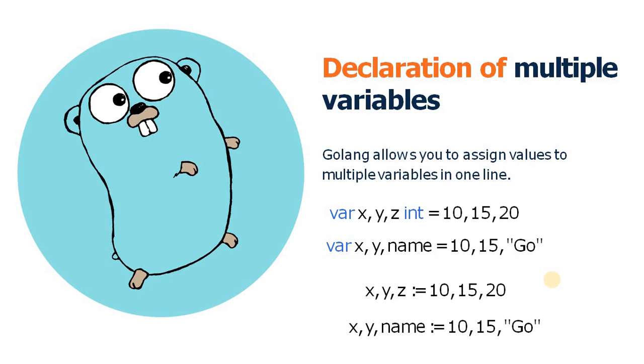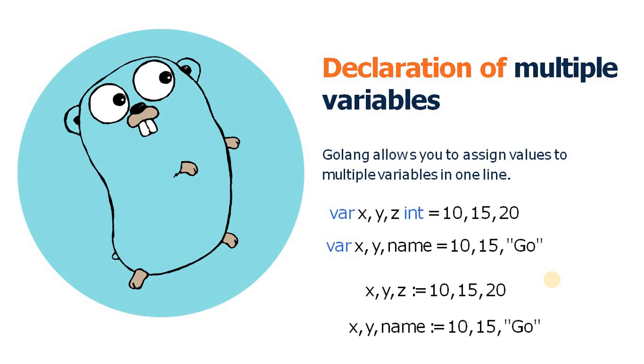Here we will discuss declaration of multiple variables, as we discussed in the previous slide as well. In the previous slide we declared 3 variables x, y, z with their initial values. So here are different forms to declare multiple variables. In Golang you can assign values to multiple variables in one line, in one statement. Here are the 4 examples.